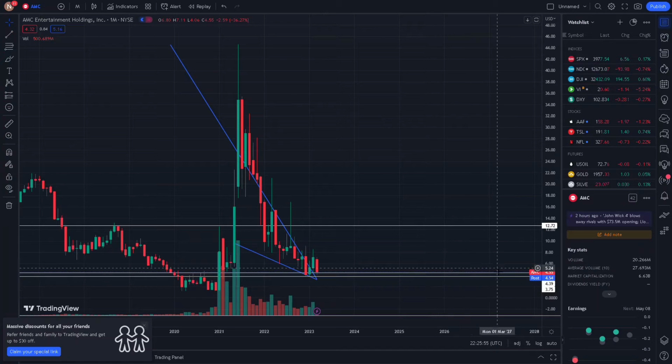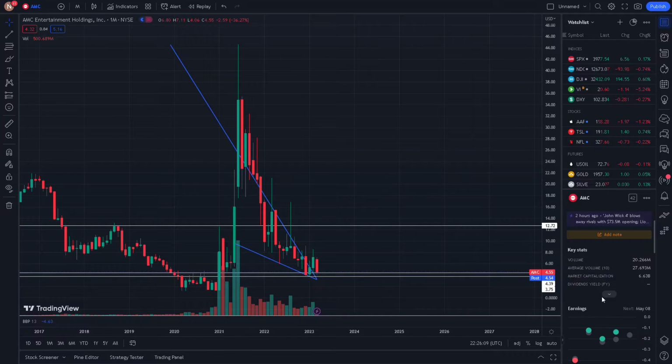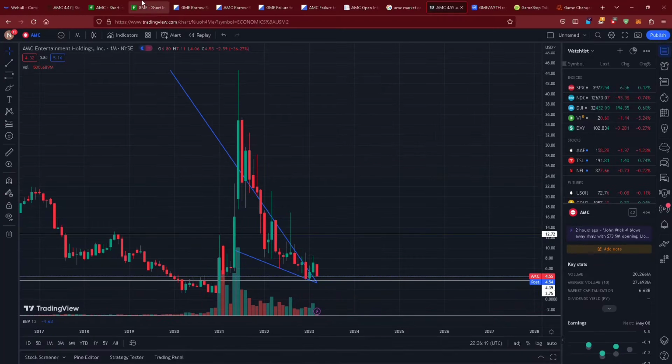Now, we also have more glitches on AMC. Guys, this is more than just a glitch. This is something serious. This is dark pool data and off-exchange data leaking out to the public. And I really think that's what this is. The market makers and everyone are getting confused and letting some of the data slip out. We have AMC's market cap at 6.6 billion on TradingView.